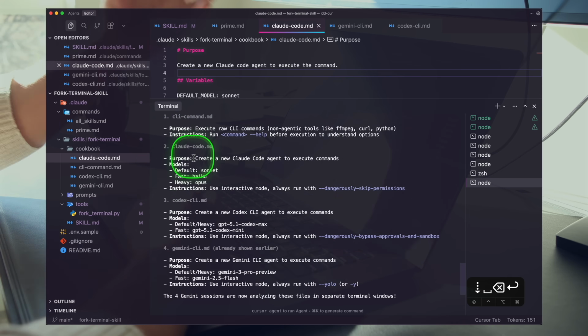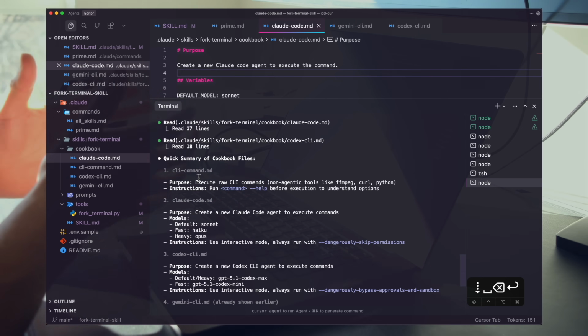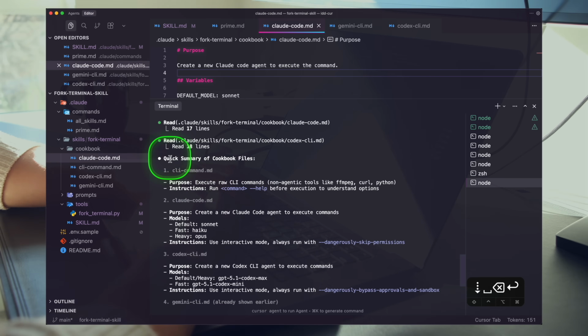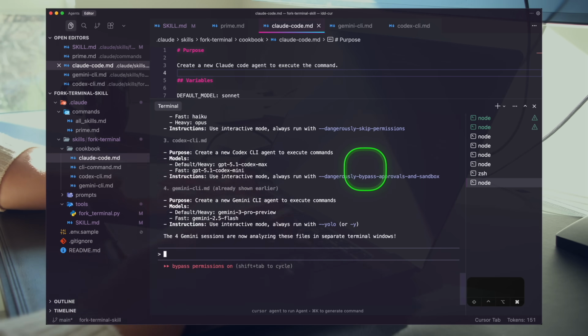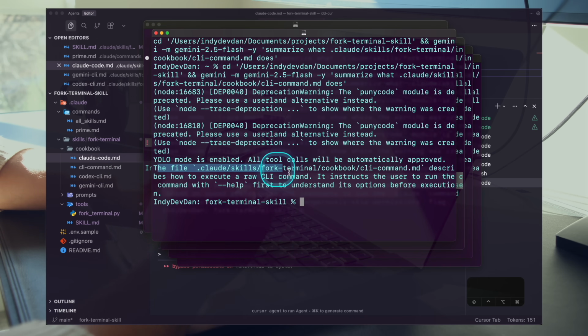Claude Code is doing too much. Claude Code is great for this, and it's also not great for this. And by Claude Code, I also mean Sonnet 4.5. It went ahead and did summaries itself. But if we hit terminal, this is the actual summary. This document describes how to set up a Claude Code agent and execute commands. This file describes how to execute a raw CLI command. Okay, great. So you can see these are working.